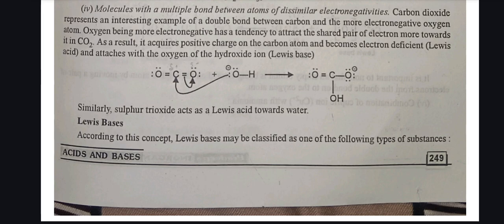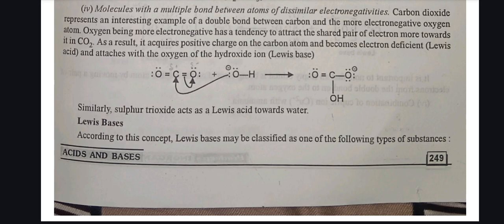Carbon dioxide represents an interesting example of a double bond between carbon and the more electronegative oxygen atom. Oxygen, being more electronegative, has a tendency to attract the shared pair of electrons more toward it in CO2. As a result, the carbon atom acquires a positive charge and becomes more electron deficient. It acts as a Lewis acid and attaches with an oxygen of the hydroxide ion, the Lewis base. Similarly, sulfur trioxide acts as a Lewis acid toward water, a Lewis base.